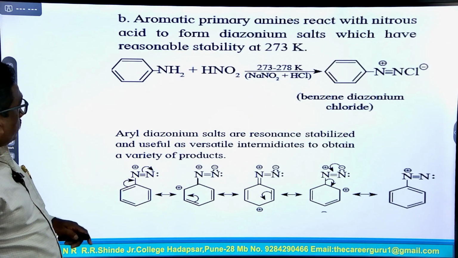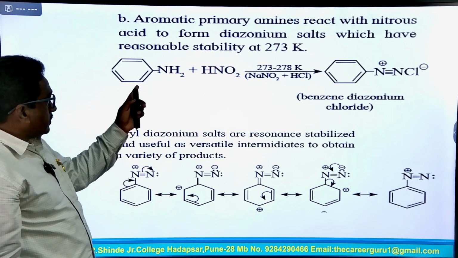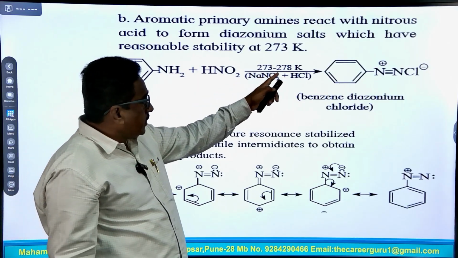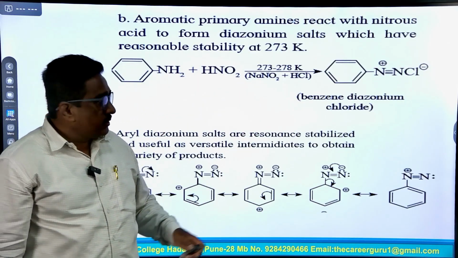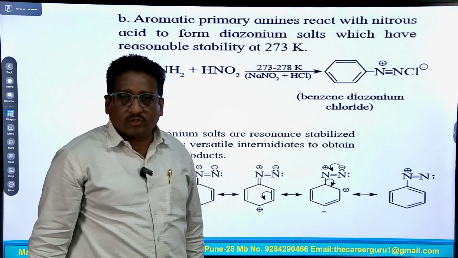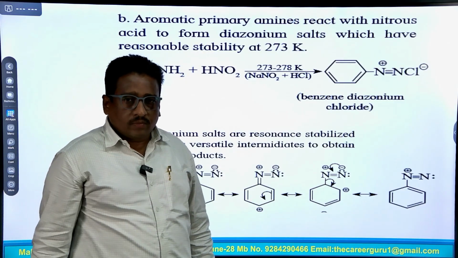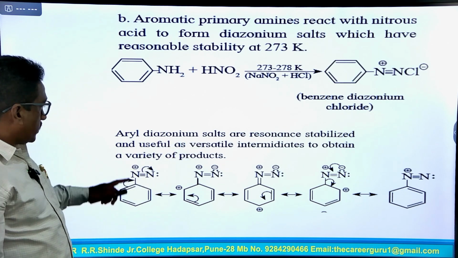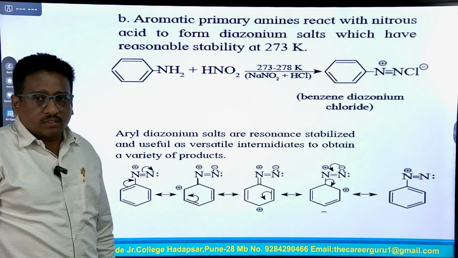So, this is the example of aromatic primary amines, means aniline. Aniline reacts with nitrous acid at 273 to 278 Kelvin in presence of NaNO2 and HCl. In the first step, the formation of benzene diazonium chloride, means diazonium salt, and this diazonium salt on hydrolysis gives phenol. This aryl diazonium salt is resonance stabilized and useful as a versatile intermediate to obtain a variety